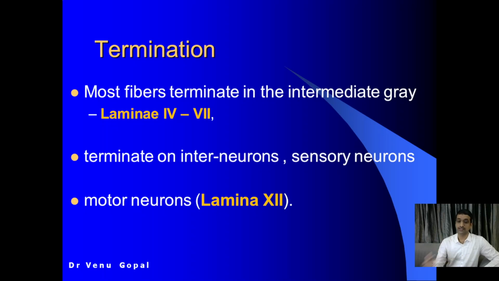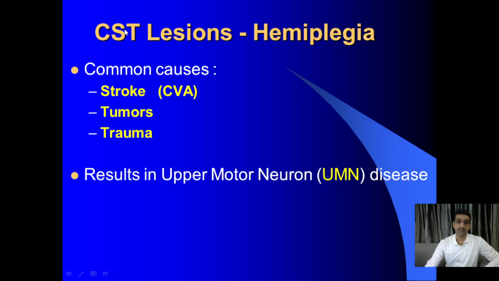Now we'll take the applied aspect here. The applied aspect here is corticospinal tract lesion, that is hemiplegia. This can be due to three possibilities. One is stroke, which is scientifically known as cerebrovascular accident, CVA simply. Then tumor compressing this pathway, or trauma causing damage or disruption to the pathway, resulting in upper motor neuron disease.